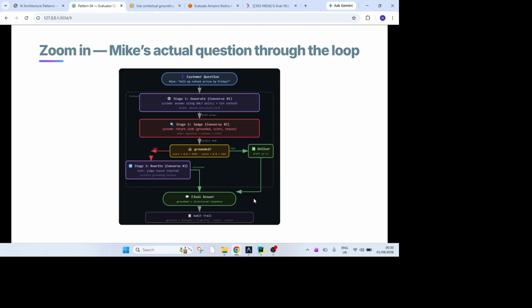And now, in this case, we took an input from the first generated AI outcome, and the answer would be grounded or not. We validate on some score. Let's say if it is 0.8, matching, then the response is delivered to Mike on his chatbot or whatever way he's communicating with the customer. If it's not, then it goes back to stage 3 of the Converse API call, and then the final answer will be responded back.